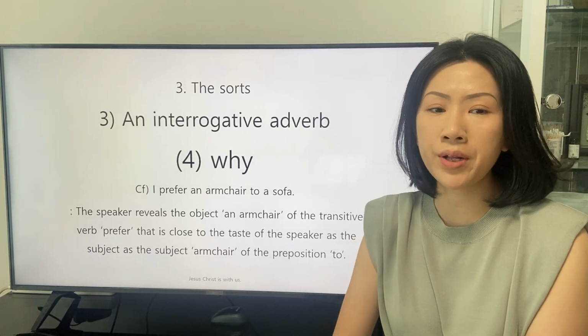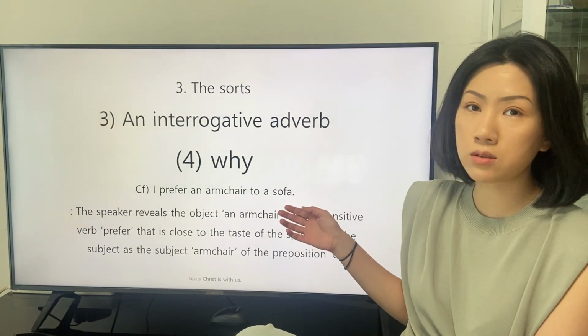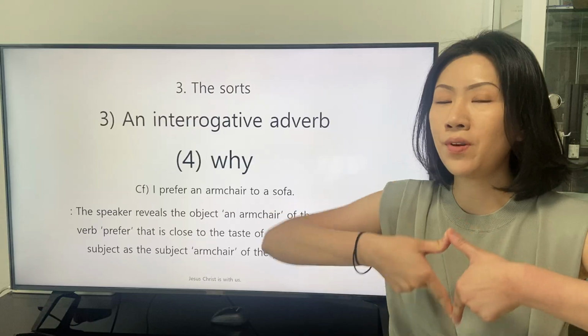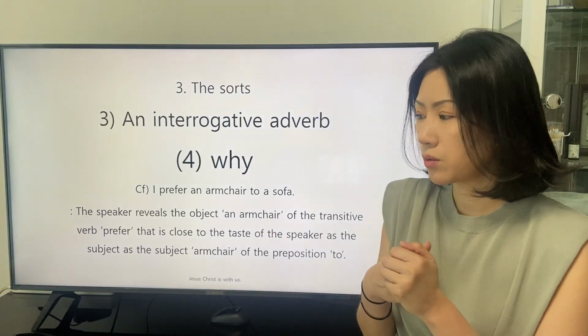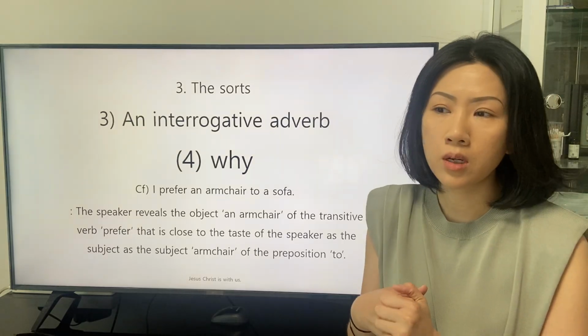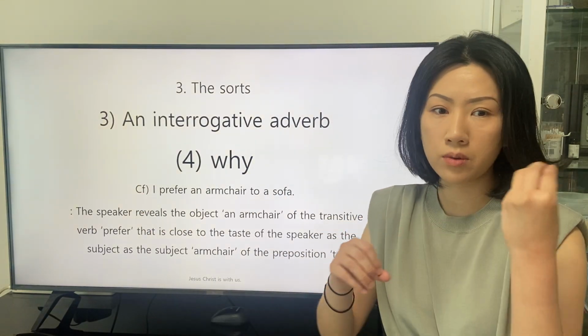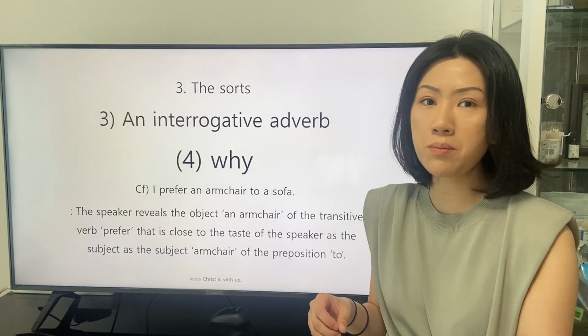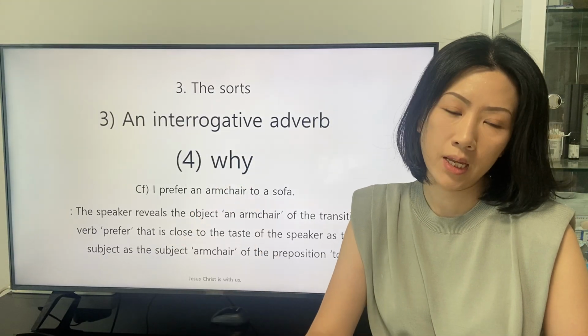The speaker reveals, we can say that the response of this clause clearly reveals the intent that the speaker likes an armchair more than a sofa.